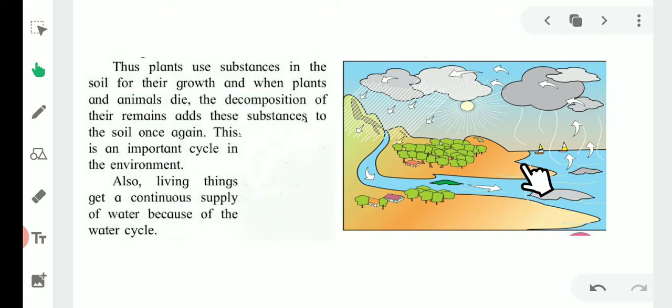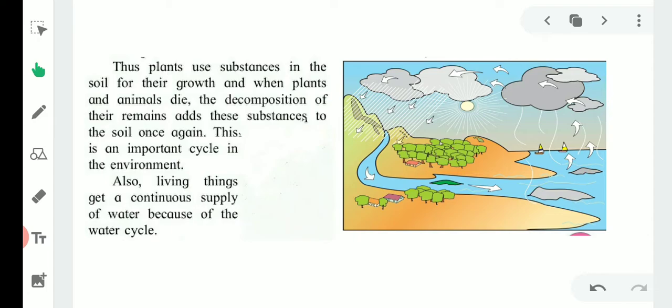Plants are eaten by animals, and animals, by eating the plants, can grow and die. When they die, the decomposition process starts with the help of microorganisms present in the soil, which means all these cycles are continuously going on in our environment, and are useful for every living thing.